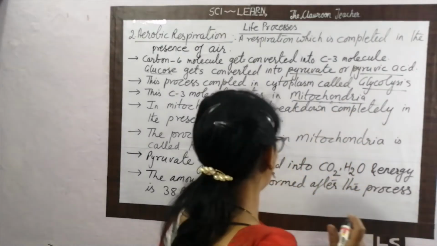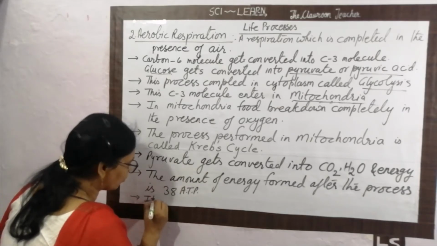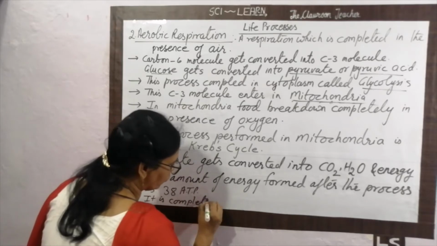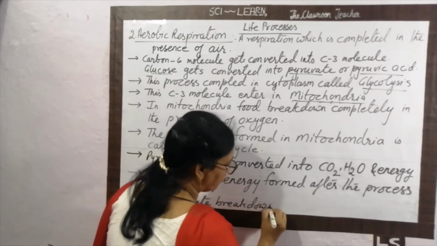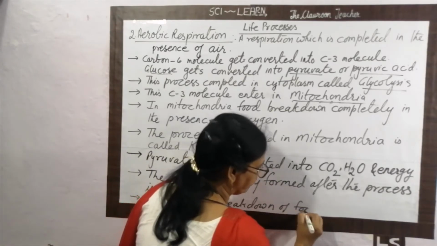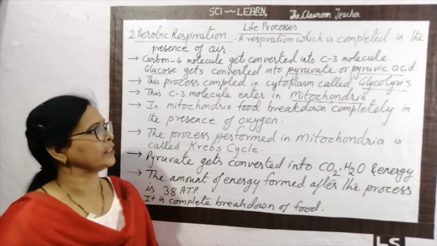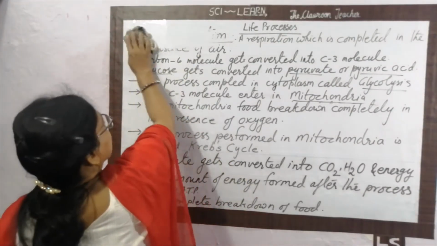Must remember, the anaerobic is the incomplete breakdown of the food. Aerobic is complete breakdown of the food. These are the 2 processes that we call the types of respiration. Let's move towards the equation for the respiration.